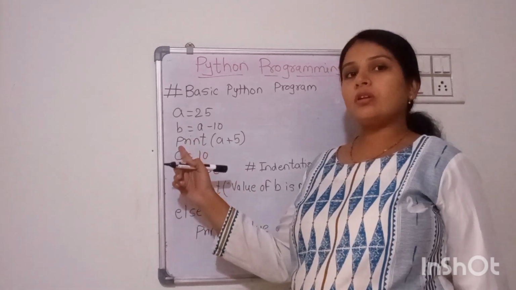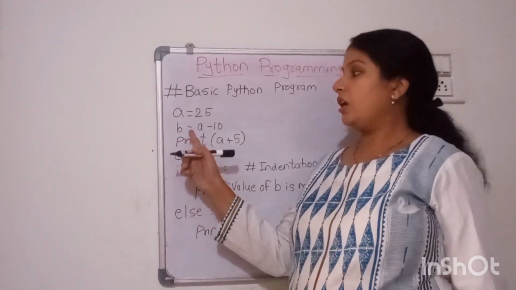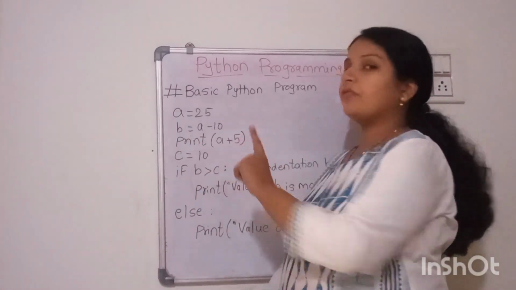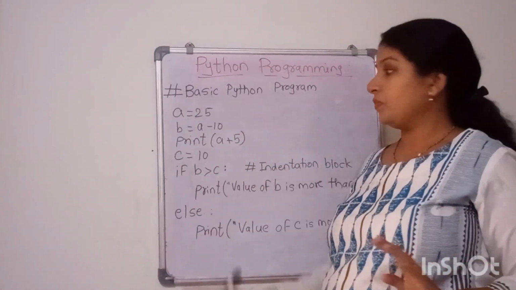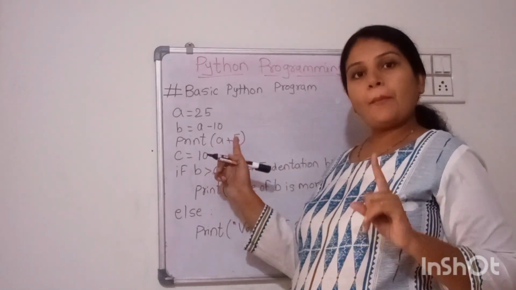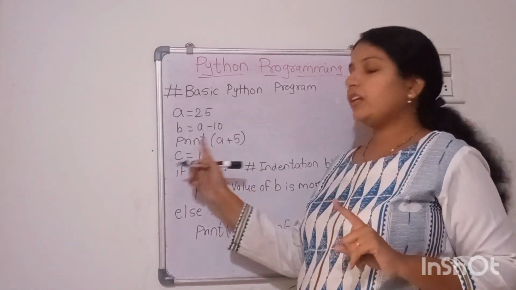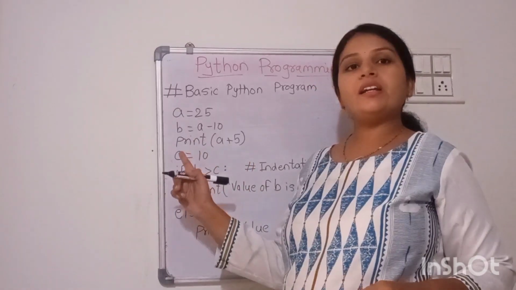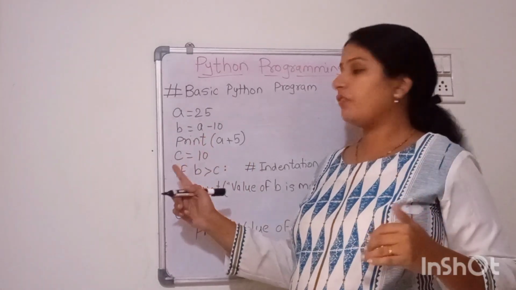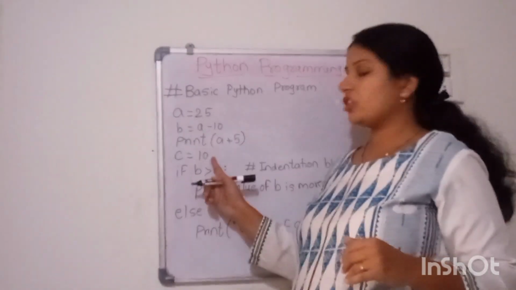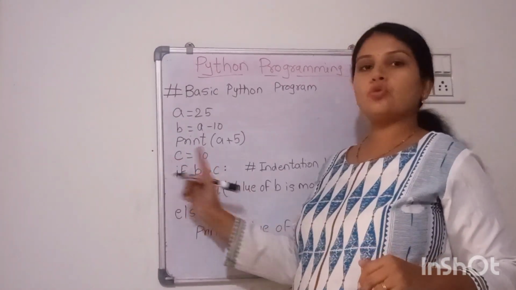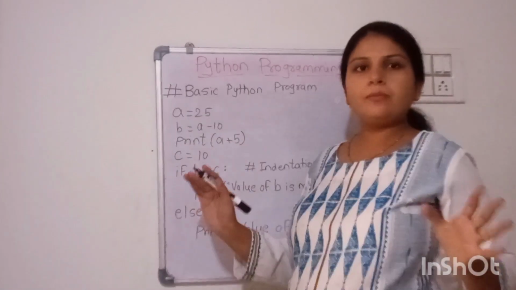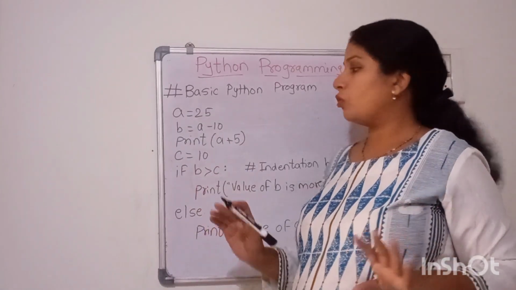After that we are calling the print function, and inside that print function we are performing one arithmetic operation. We are taking the value of A plus 5, and that will be printed in the output window. After that we are declaring another variable C, and we are initializing the value 10 to C. So this part is our normal main program, a normal block of code.